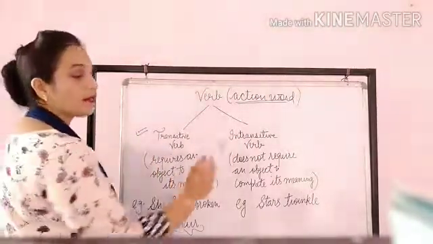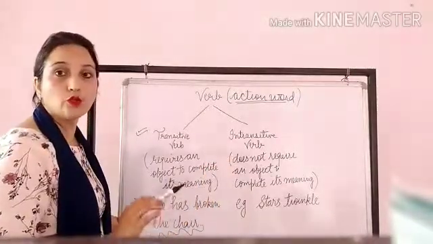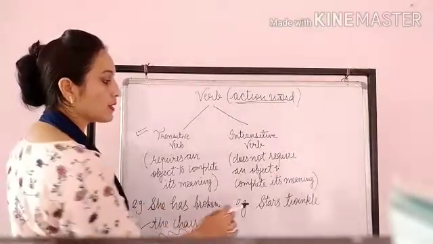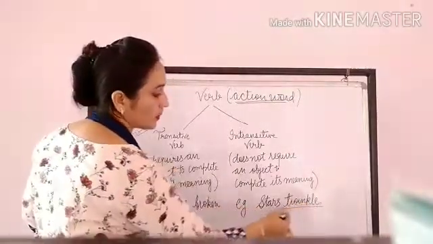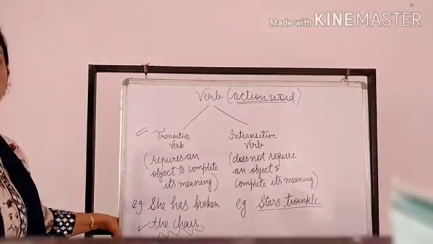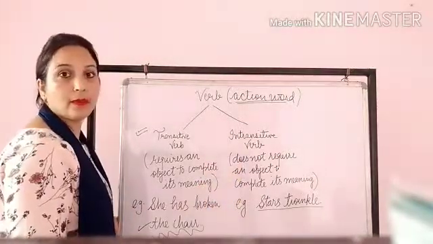Next we have intransitive verb. Intransitive verbs convey proper meaning and they do not require any object to convey their meaning. For example, stars twinkle. So it is conveying proper meaning and it doesn't require an object, and it comes in the category of intransitive verb.